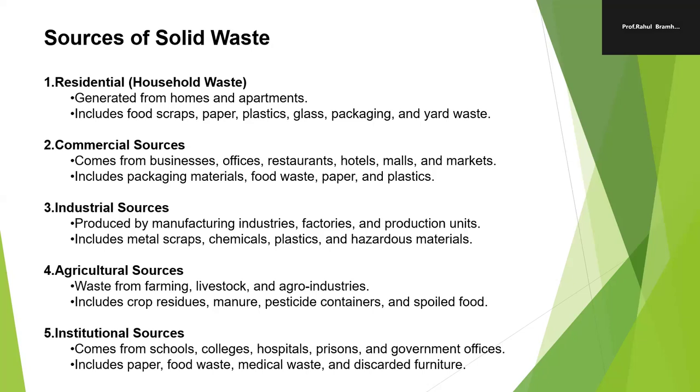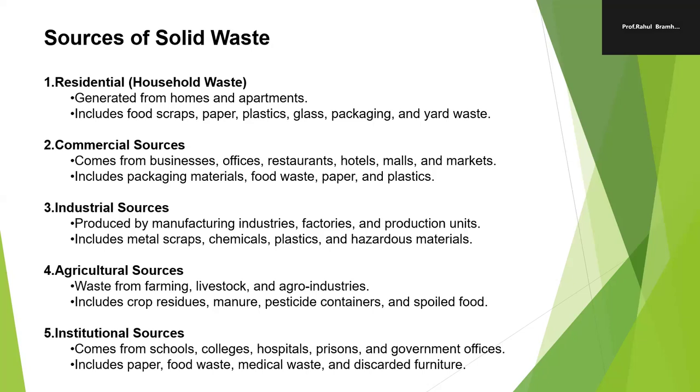Then third one is industrial source. Industrial source means various types of industries. The waste which arises from the industries may be different because the industries are different. Some textile industries, some sugar factories, some chemical industries. Depending on the industries, the waste is also different.